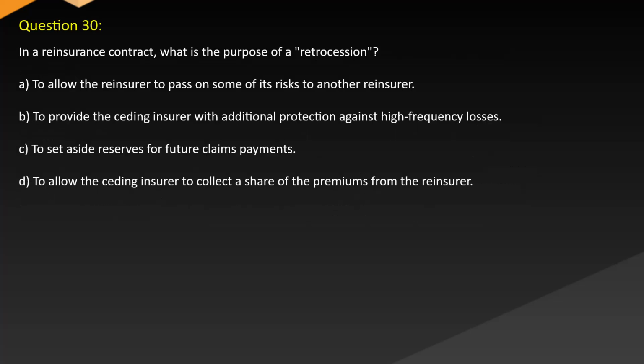Question 30. In a reinsurance contract, what is the purpose of retrocession? A. To allow the reinsurer to pass on some of its risks to another reinsurer. B. To provide the ceding insurer with additional protection against high-frequency losses. C. To set aside reserves for future claims payments. D. To allow the ceding insurer to collect a share of the premiums from the reinsurer.